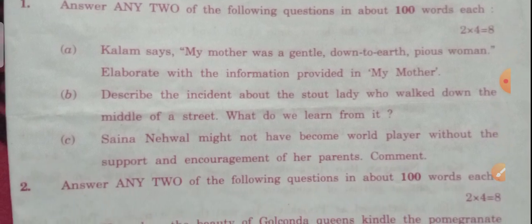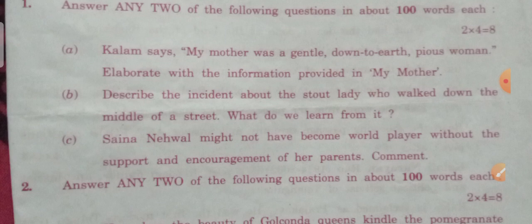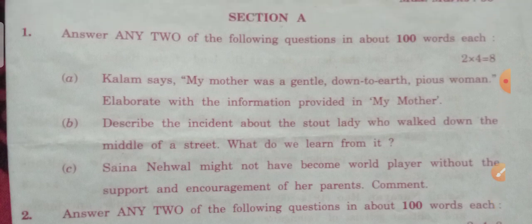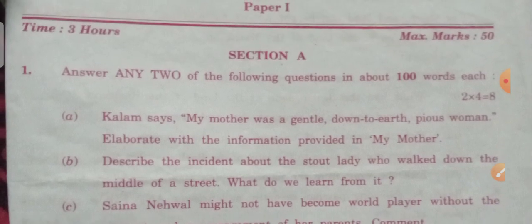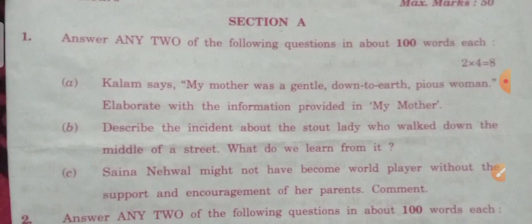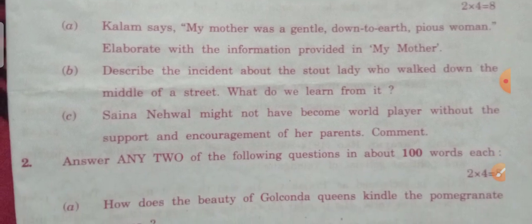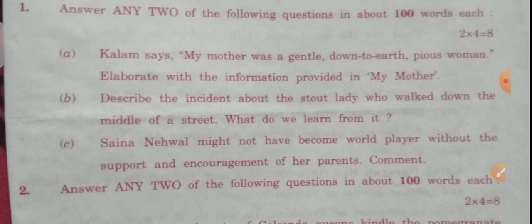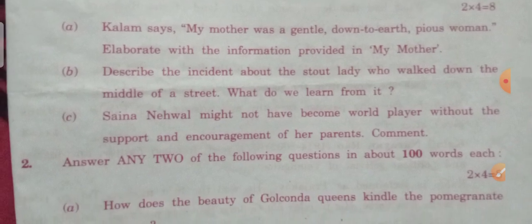In this also, the question paper is prepared for the 100% syllabus. But you have to check whether a question is deleted or not. We have to check it before reading the question. This model question paper came before the corona batch, and that's the reason it may be useful for you people. So go to this section: answer any 2 of the following questions in about 100 words. There will be 3 choices, A, B, C. You can attempt any 2, and 1 choice will be there. Answer any 2 of the following questions in about 100 words each.